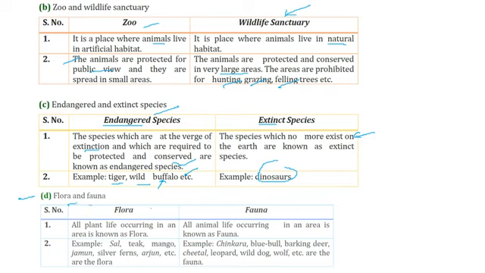Flora and fauna. Flora is all the plant life. Fauna is all the animal life. So all plant life occurring in an area is flora, and all animal life occurring in an area is fauna. For example, flora: sal, teak, mango, jamun, silver ferns, arjun, these are the flora. And fauna: chinkara, blue bull, barking deer, cheetah, leopard, wild dog, wolf, all come under fauna.